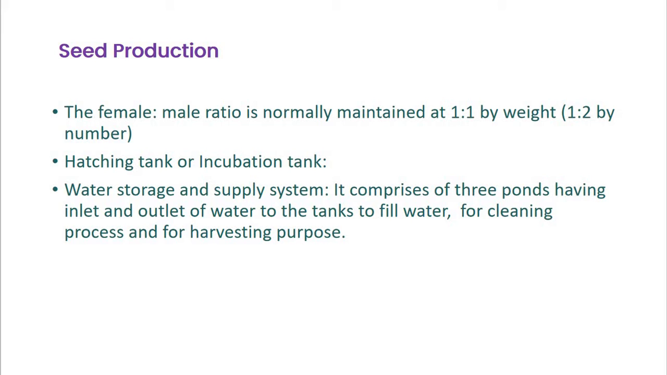The female-male ratio is normally maintained at 1:1 by weight. For the hatching tank or incubation tank, the size and number of tanks may vary based on production requirements and the size of the breeding tank. The optimum egg density for incubation is 0.7 to 0.8 million per cubic meter. In general, 0.15 to 0.2 million eggs per kg of female are obtained.